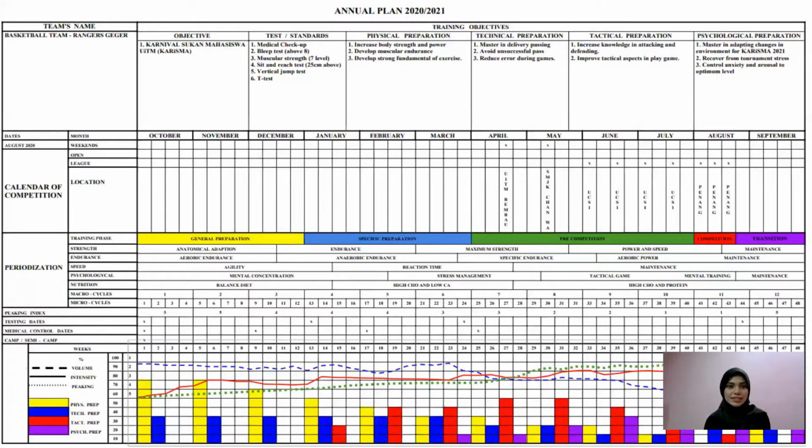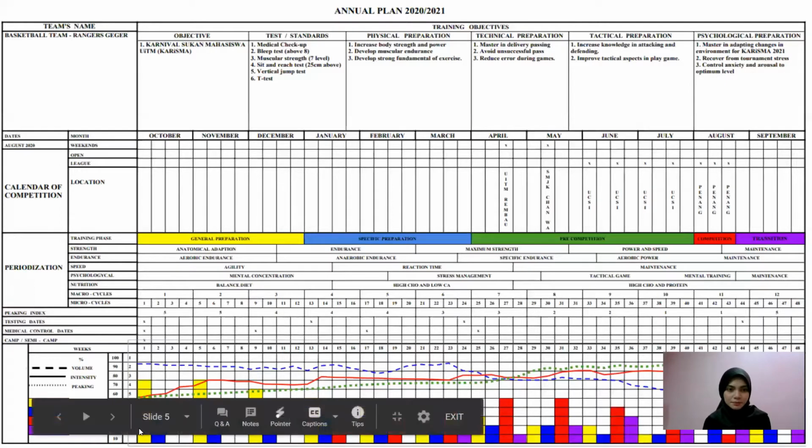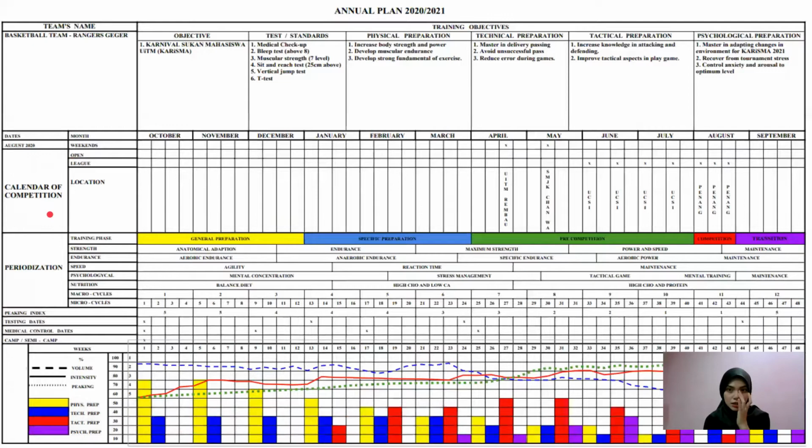Okay, this is the calendar competition. The competition is in August, from the first until the third week of August, at Penang. There are 5 training phases: general preparation, specific preparation, pre-competition, competition, and transition.